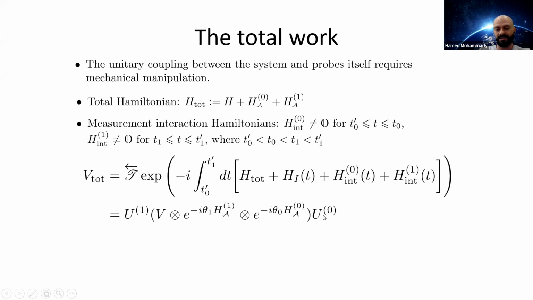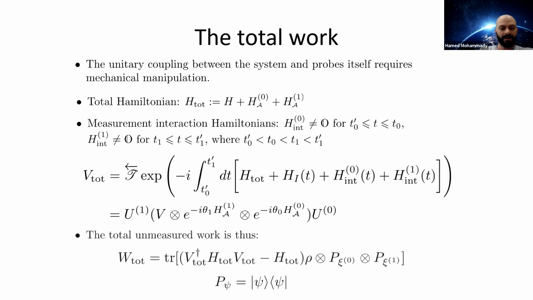So this is the measurement unitary coupling between the system and the first probe, and this is the measurement unitary coupling between the system and the second probe. This is the isolated unitary operator on the system alone, and these are unitary operators generated by the bare Hamiltonians of the two probes. So these θ1 and θ2 are the time durations for the whole process when the interaction Hamiltonian is zero, essentially.